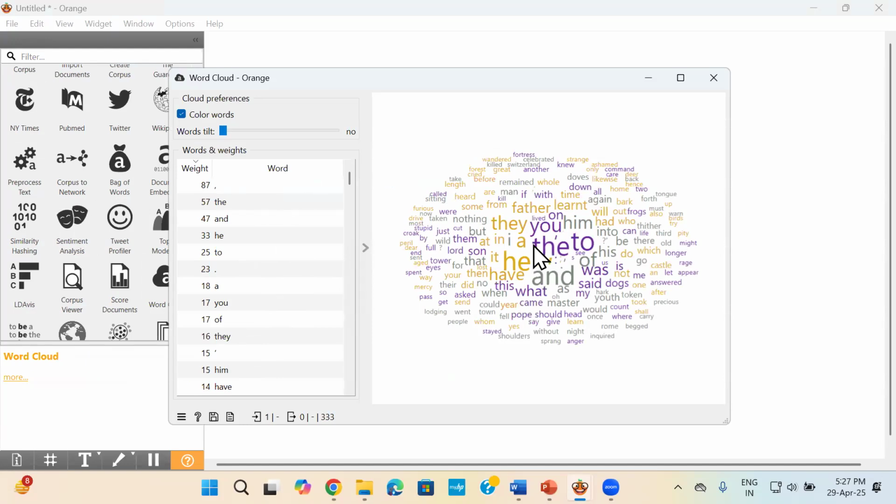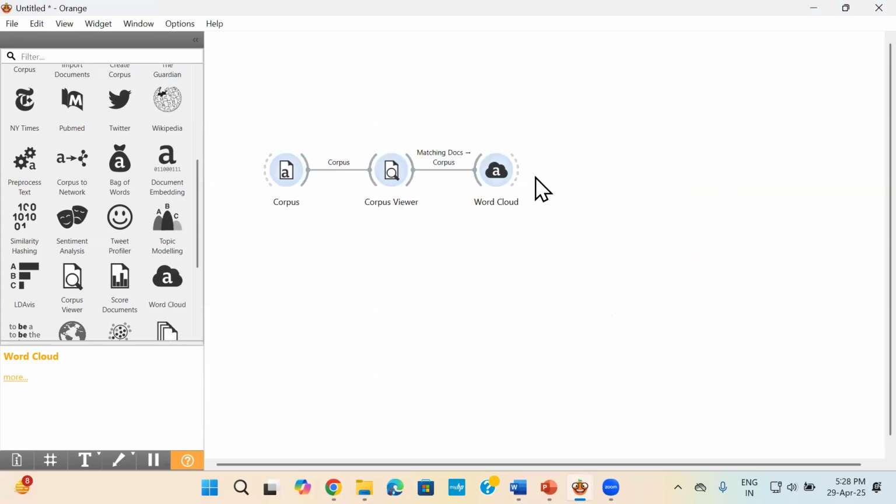The ones which are bigger in size are the ones which are used maximum. The ones which are smaller in size are the ones which do not occur in large numbers in the document. The one bigger in size means it is occurring the maximum in the document. So you can see it through a word cloud.